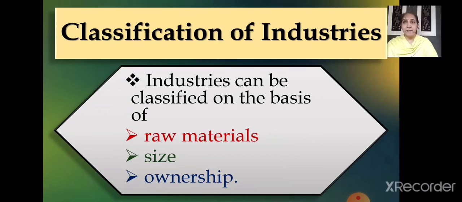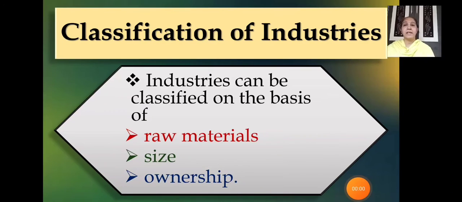So now children, after learning the introduction, the next topic that we are going to deal with is the classification of industries. Now industries can be classified on the basis of raw materials, on the basis of size, and on the basis of ownership. Industries on the basis of raw materials may be classified as agro based industries, mineral based industries, marine based industries, and forest based industries. That is on the basis of the type of raw materials, okay?